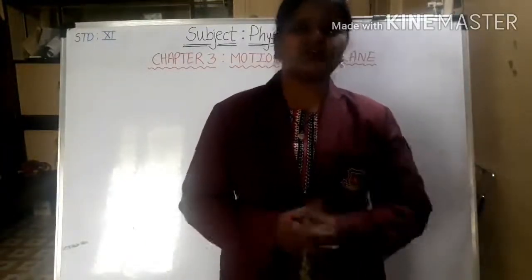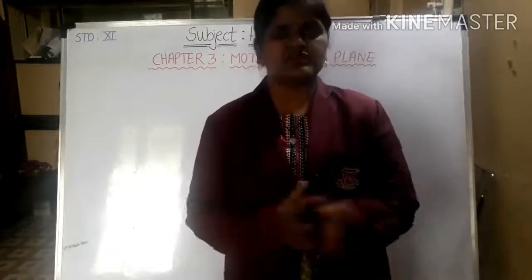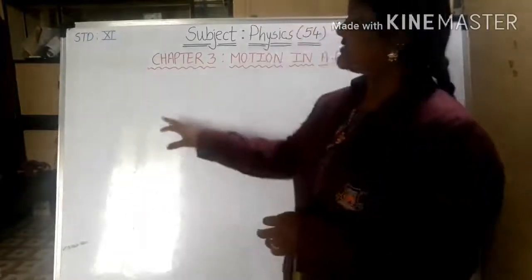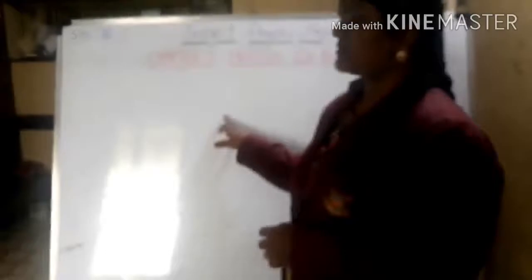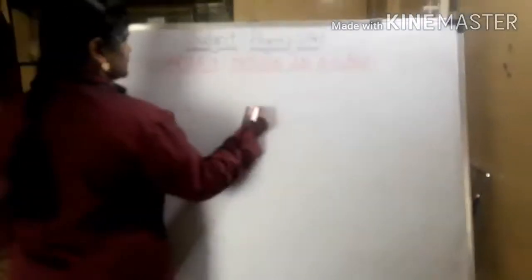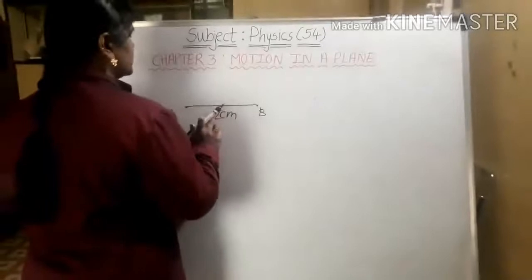So first we'll see the meaning of distance. Let me just show you. If I point out two positions, the first one is A and the second one is B. Suppose I say the distance between both of these is 2 centimeters.